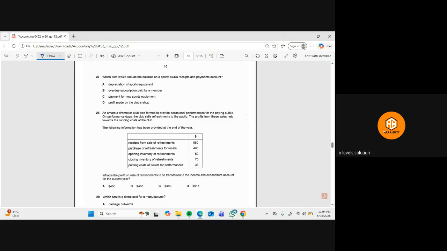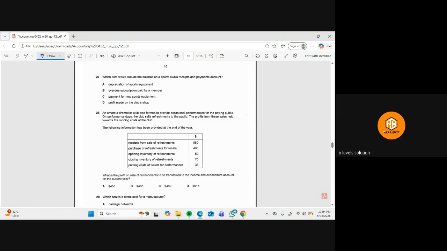Okay. Question number 27: which item would reduce the balance on the sports club receipts and payments account? Depreciation of sports equipment, this we will record in the income and expenditure account.